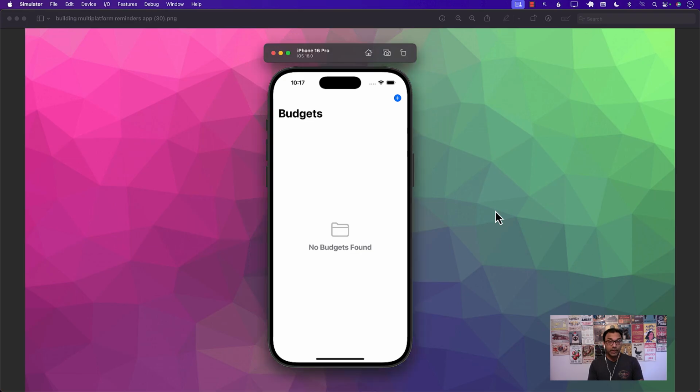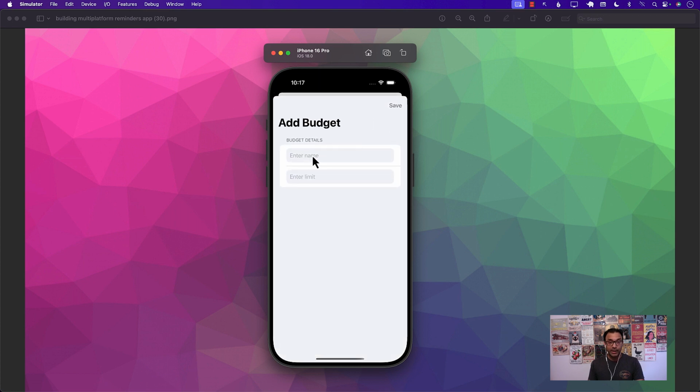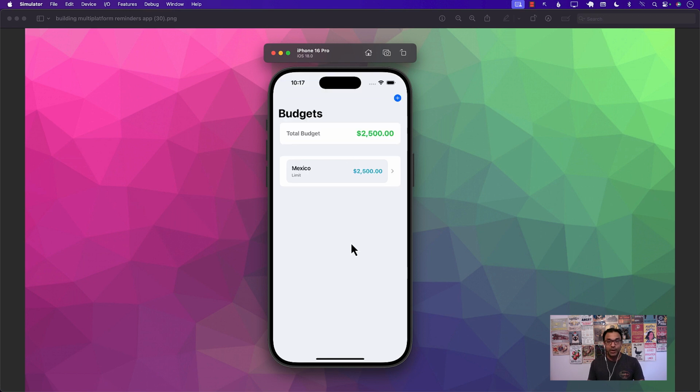We will be creating a personal finance application which will allow you to track your budgets and the expenses in the budget. So you can see this is the app that we'll be building. Currently, we don't really have any budget, so I can go ahead and add a budget. I have a trip coming up to Mexico, so I'm going to go ahead and add a budget for that particular trip. Great. So now my total budget is $2,500.